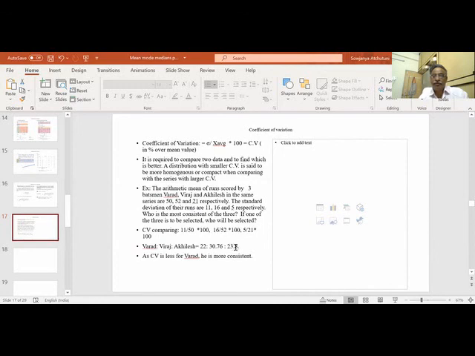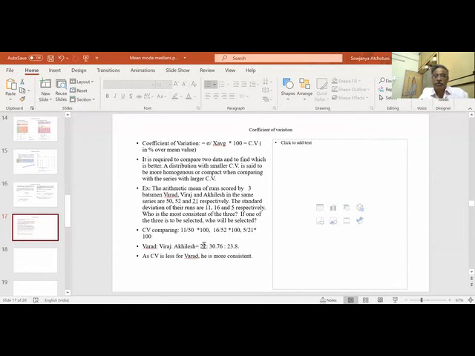This man's average is 21 only, but the high score is 52. This center man has the high score. So for more score, we can select Viraj. But from the coefficient of variation point of view, the more reliable person is the first person because his CV is less.